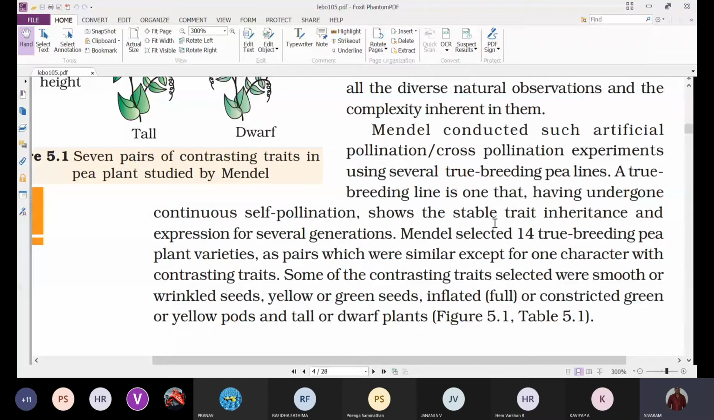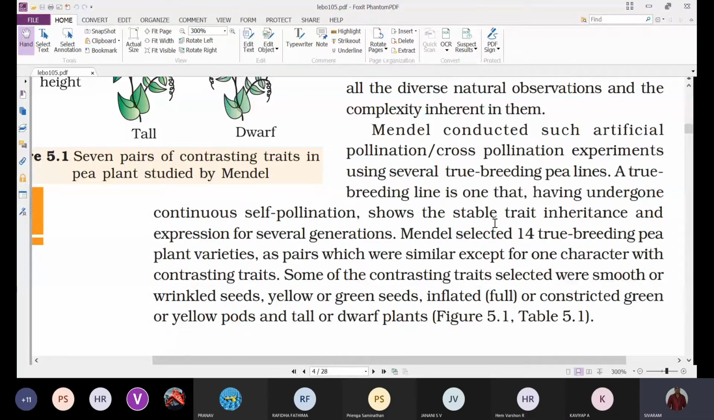So to understand the inheritance pattern in a proper way, every time he selected the true breeding or pure lines only. Here we can see what is meant by true breeding. A true breeding line is one that, having undergone continuous self-pollination, shows stable trait inheritance and expression for several generations.